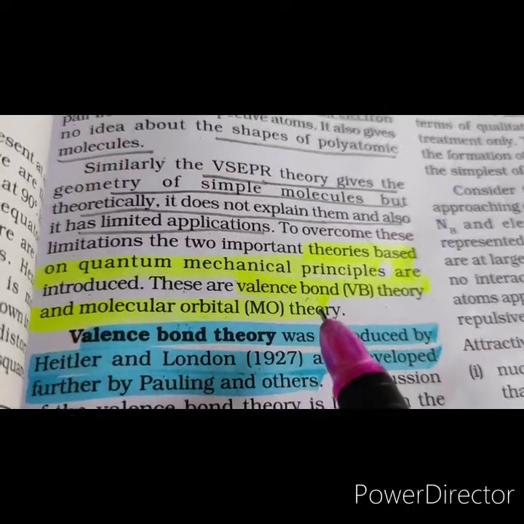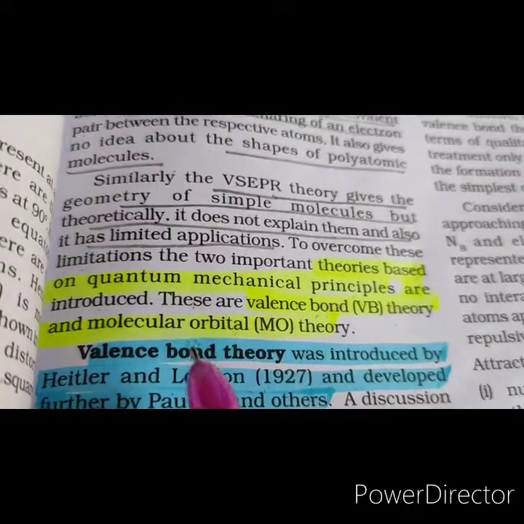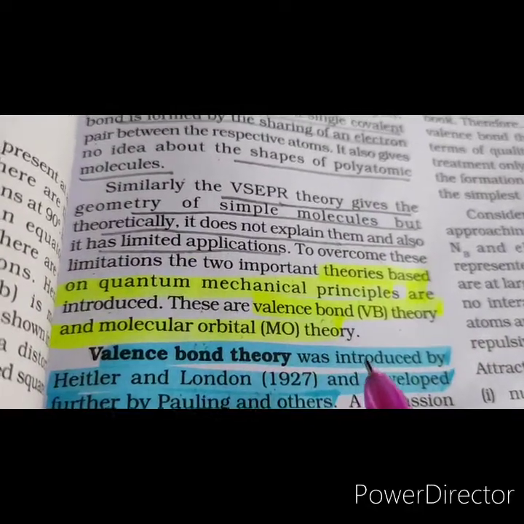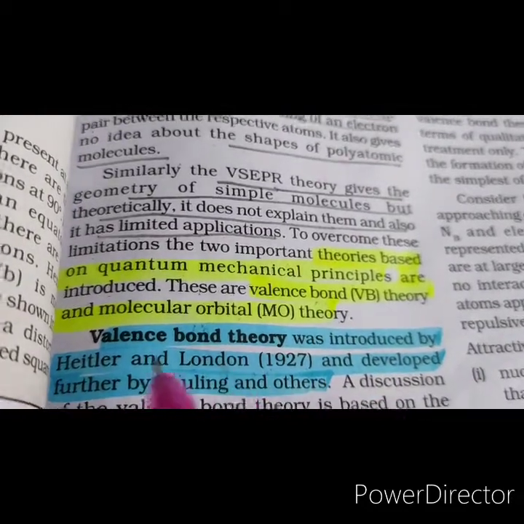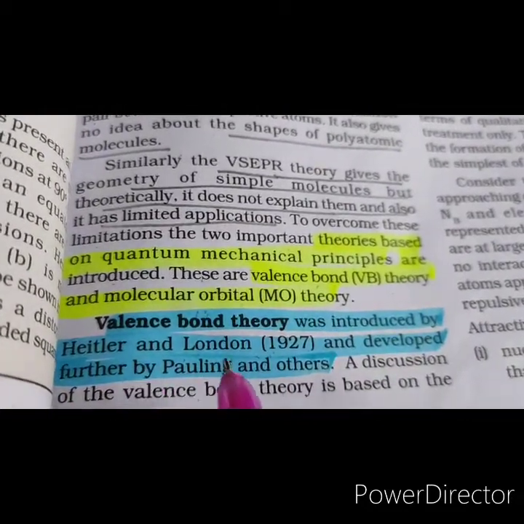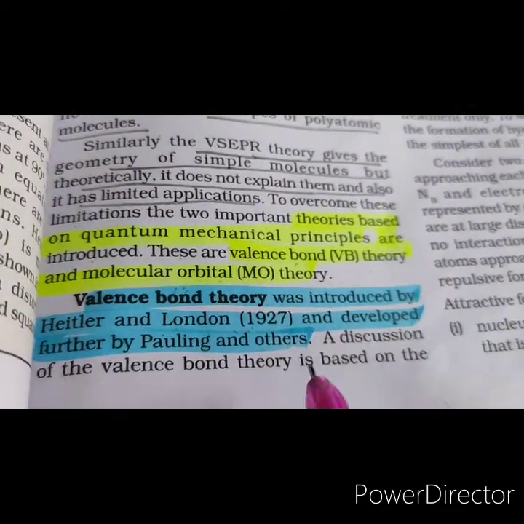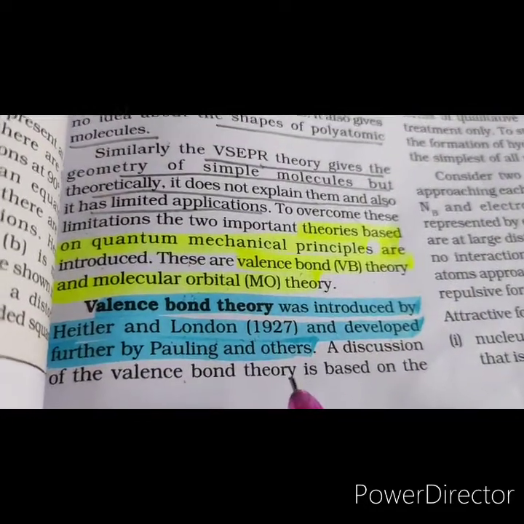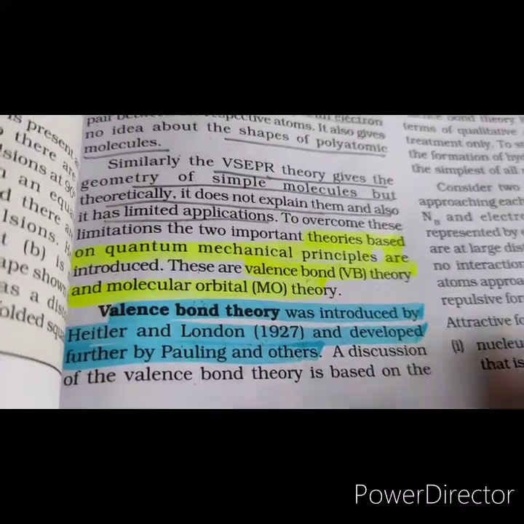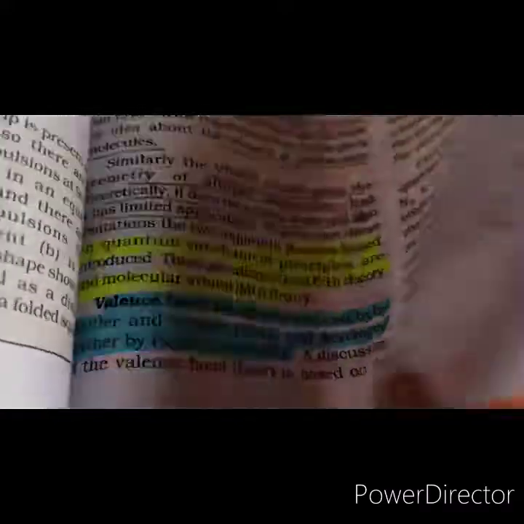These are the valence bond theory and the molecular orbital theory. The valence bond theory was put forward by Heitler and London, and later on it was developed by Pauling and Slater in 1931.